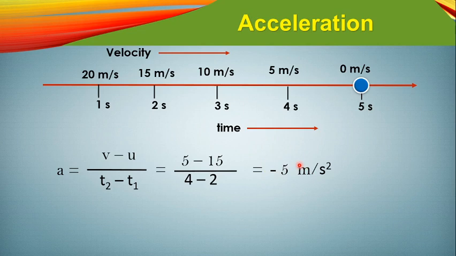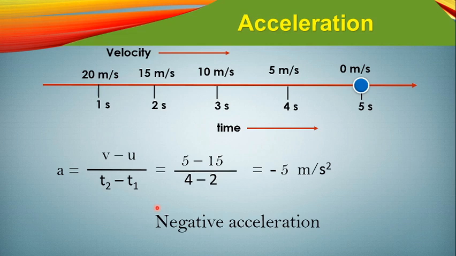So you can see the velocity of the body is decreasing. That means this body has minus acceleration. We say this type of acceleration is a negative acceleration. If any object is getting slow, then this body is said to have negative acceleration.